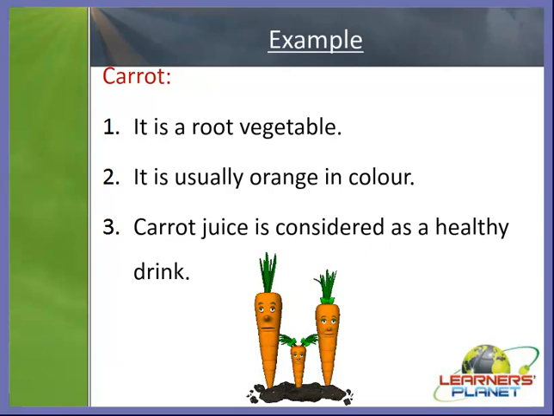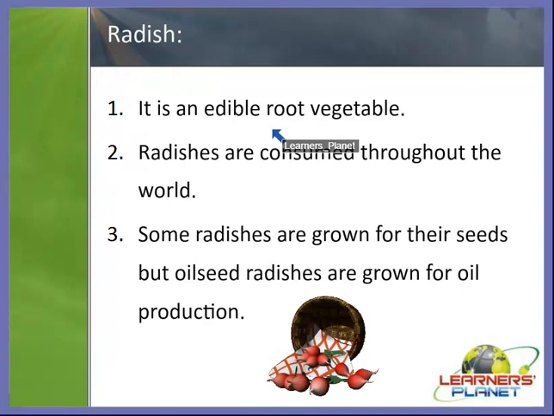Let's see another example, students. Another one is radish. Radish is also an edible root vegetable. Edible means eatable. Radishes are consumed throughout the world as they are very nutritious for us.